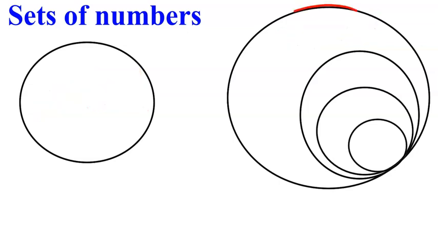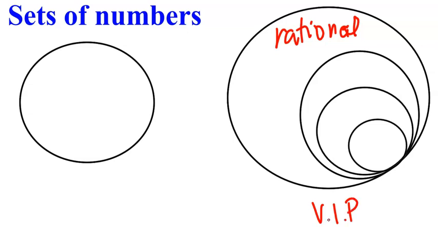Let's talk about the rational group for a second. In the group of rationals, there are some smaller groups of numbers that are kind of like VIP groups. All of the numbers in these smaller circles are rational, but there's something special about them that sets them apart, and so we give them different names.